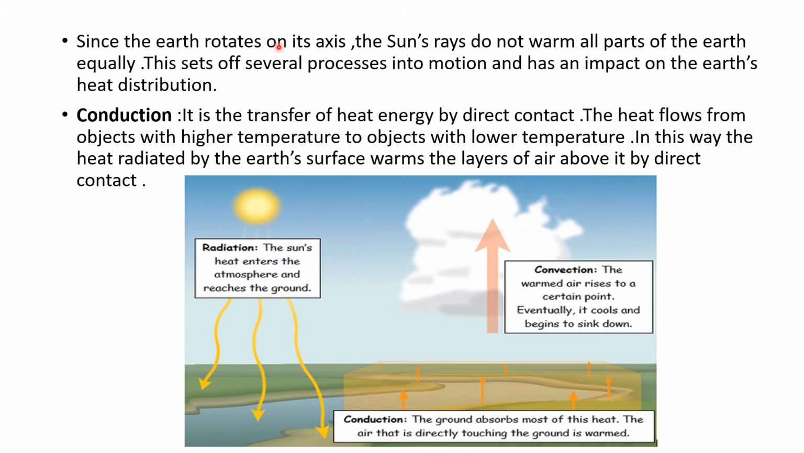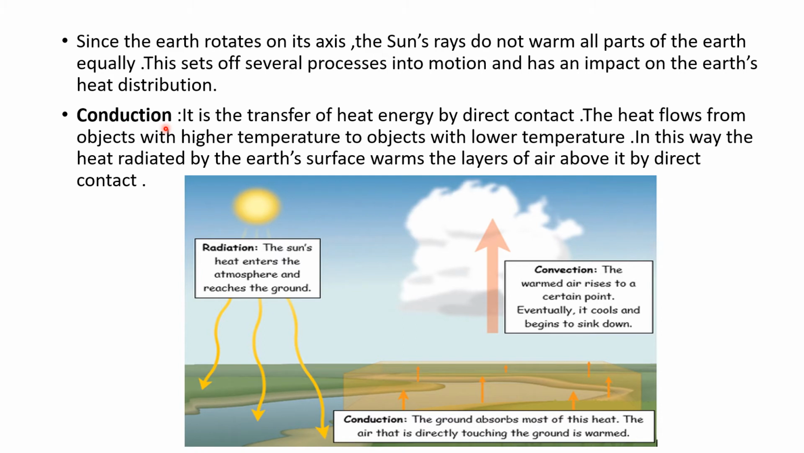Since the Earth rotates on its axis, the sun's rays do not warm all parts of the Earth equally. This sets off several processes into motion and has an impact on the Earth's heat distribution. Now let's see how the heat gets transferred in the atmosphere.